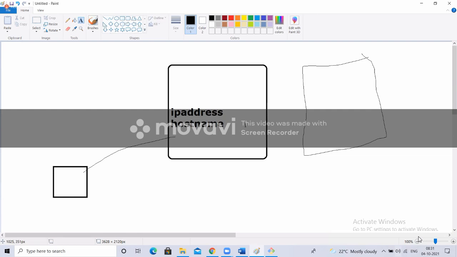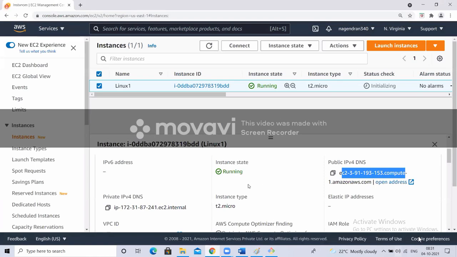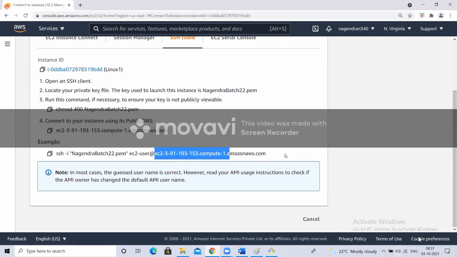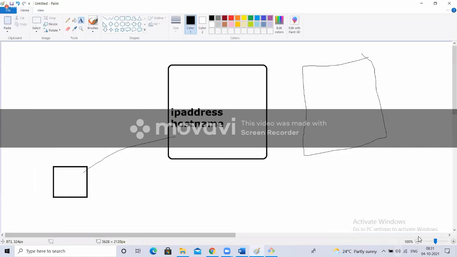Hostname is nothing but every computer will have one unique name. So this DNS we are giving. If you want to connect to that instance, we are giving a DNS name. This is also the same as a hostname. For now, remember this is also a hostname. So using ec2-user, I want to connect to this instance. If you don't want to give the DNS, you can give the IP address also, because every computer will have one IP address. I'm talking about public IPs.